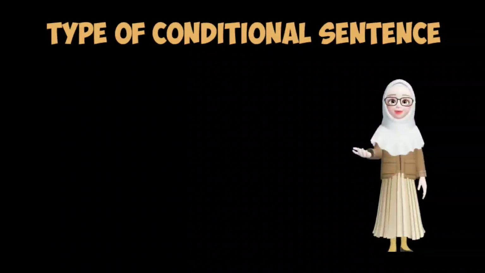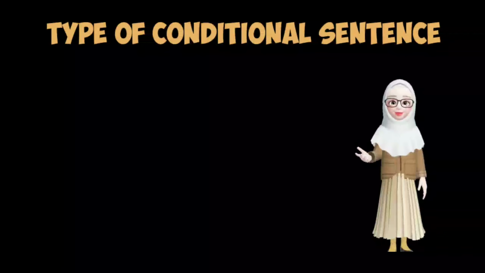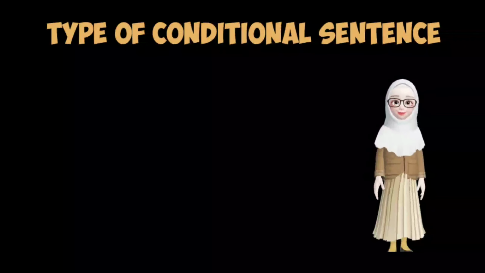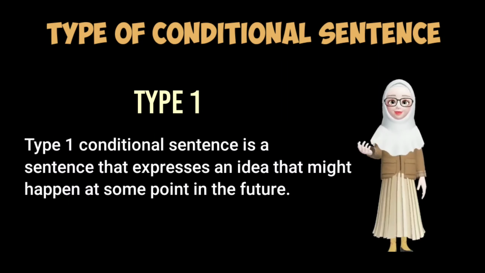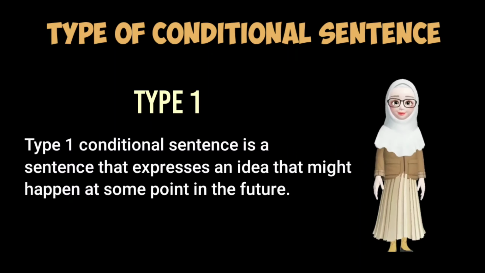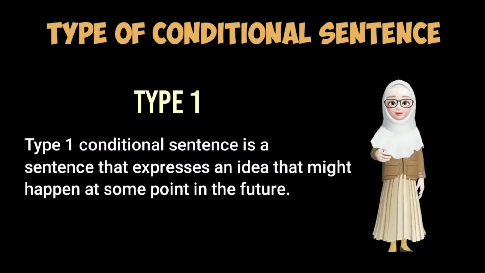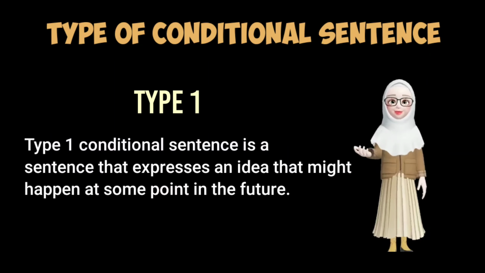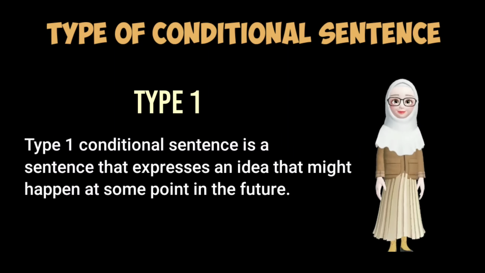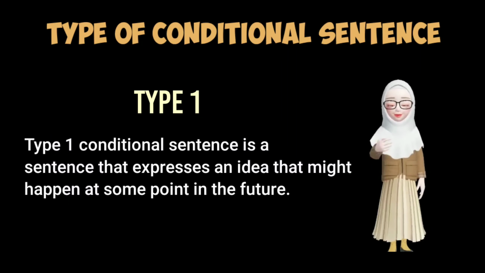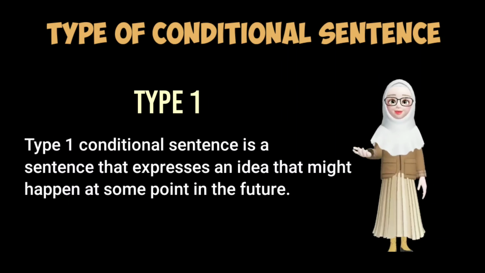There are a few different kinds of conditional sentences in English. The first one is type 1. A type 1 conditional sentence expresses an idea that might happen at some point in the future. It is something that is possible, but its certainty is unknown because it depends on another event. The dependent clause of the first conditional begins with if and uses the simple present tense. The independent clause uses will plus the base form of a verb.